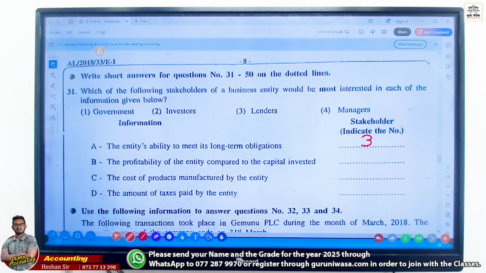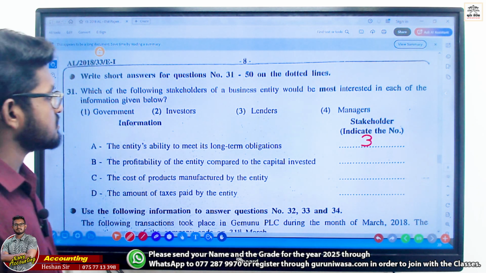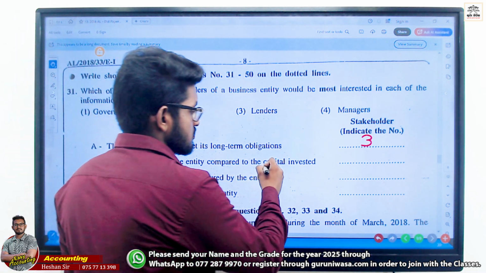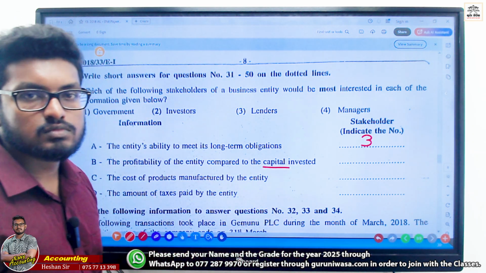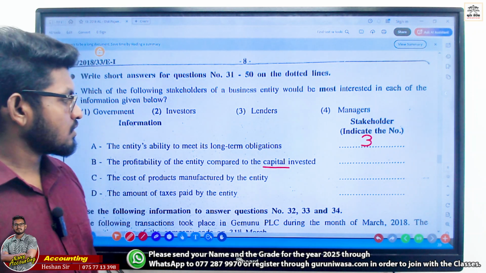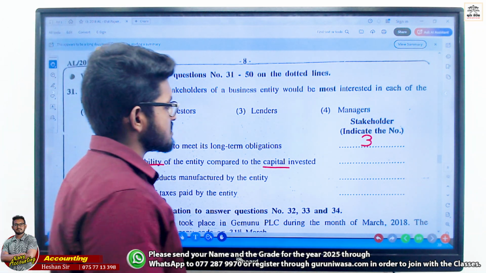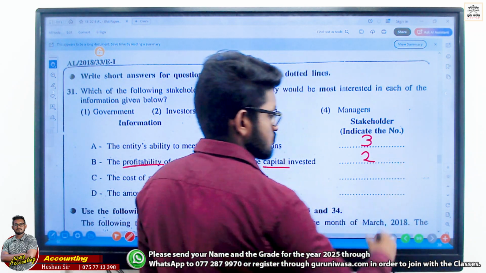The profitability of the entity compared to the capital invested. Who puts in capital? Owners. Clear? Investors look at the profitability relative to the amount they invested.